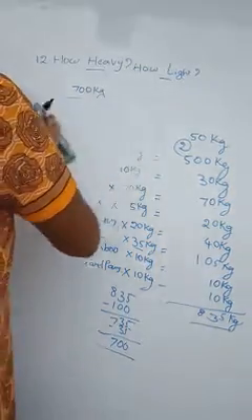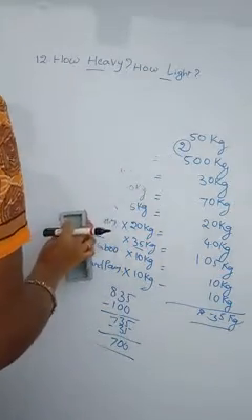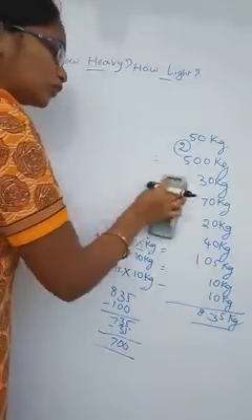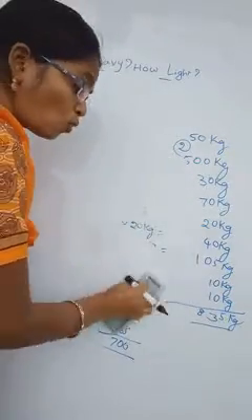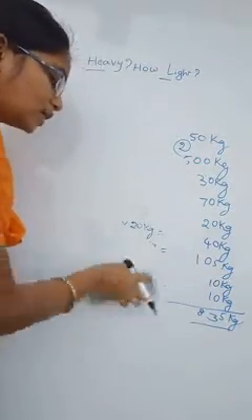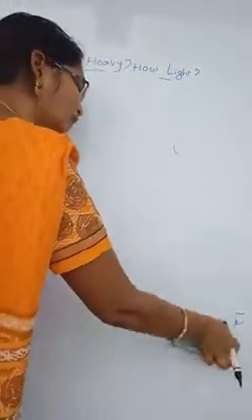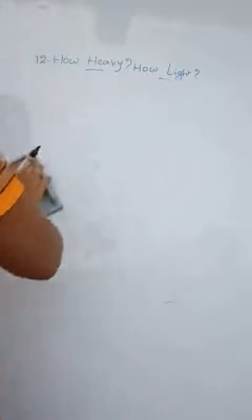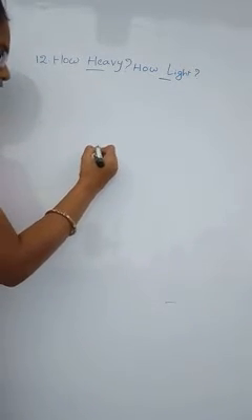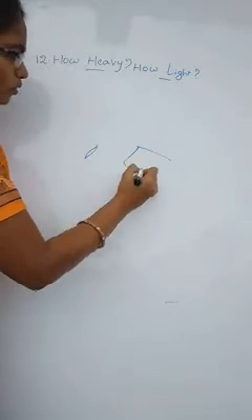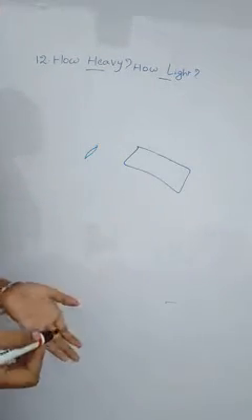Next, we have some activity. Suppose one eraser and one geometry box are there. In these two, which is heavier? First, one pencil and one geometry box. At that time, which is heavier? Obviously, not by weighing only, we can say, between the pencil and geometry box, the geometry box is heavier.